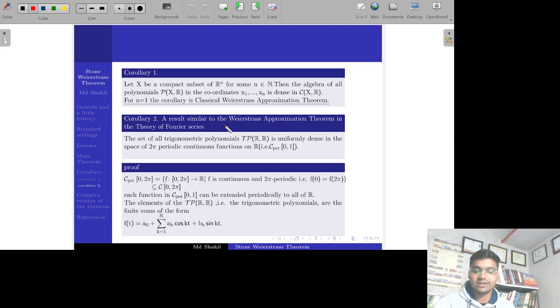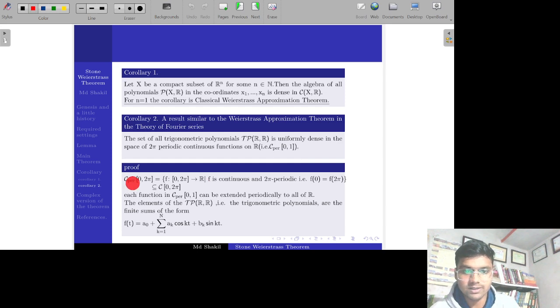In Fourier analysis, we have a similar theorem related to the Weierstrass approximation theorem, which says that the set of all trigonometric polynomials, denoted by tau p R to R, meaning trigonometric polynomials whose domain is R and codomain is also R, is uniformly dense in the space of 2 pi periodic continuous functions on R, denoted by C periodic 0 to 2 pi. It is 0 to 2 pi, not 1, that is a typo.